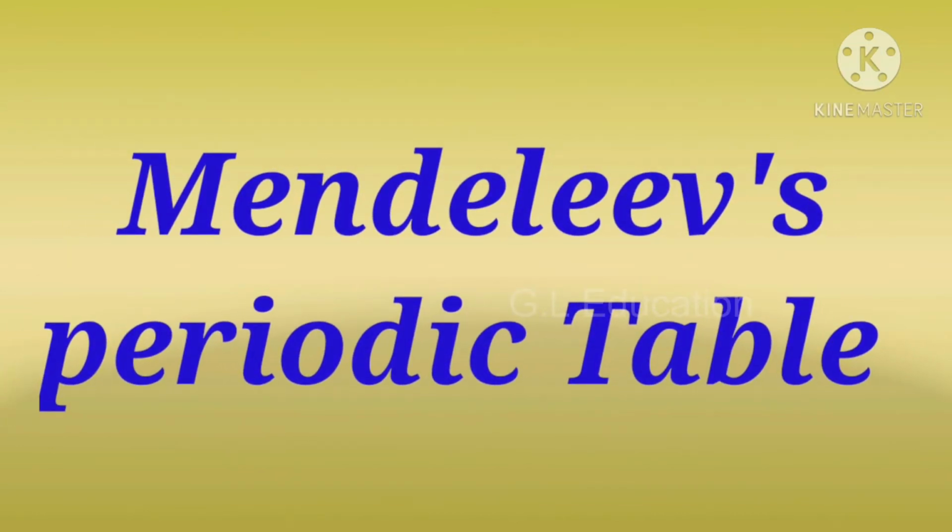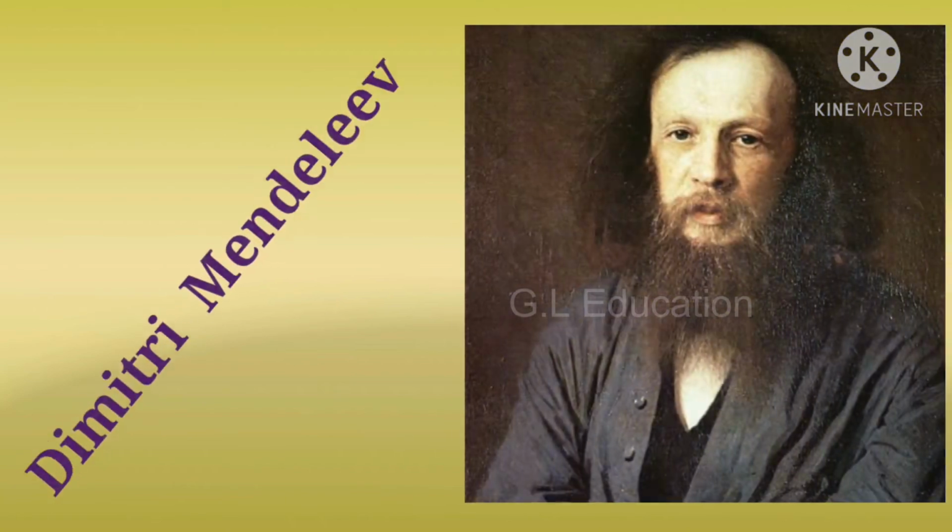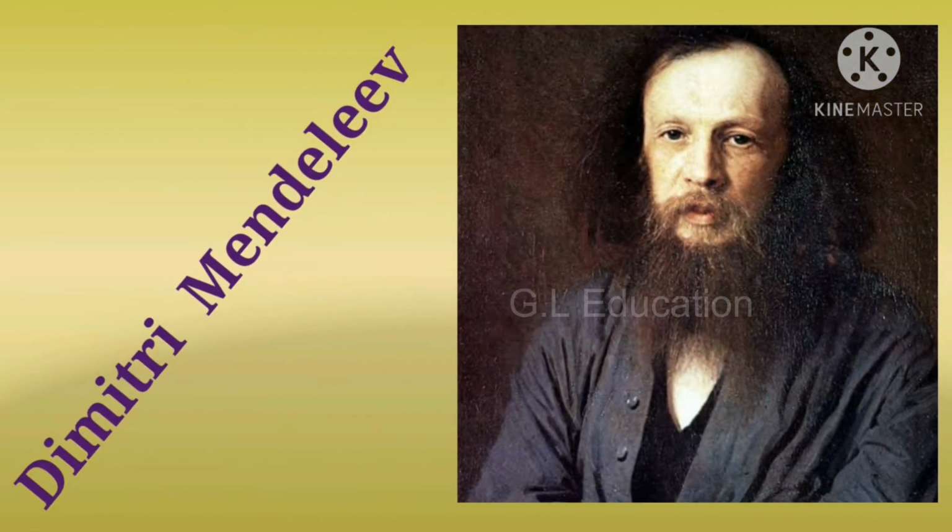Mendeleev's periodic table. In the year 1869, Russian chemist Dmitri Mendeleev observed that elements of similar properties repeat at regular intervals when the elements are arranged in the order of their atomic masses.